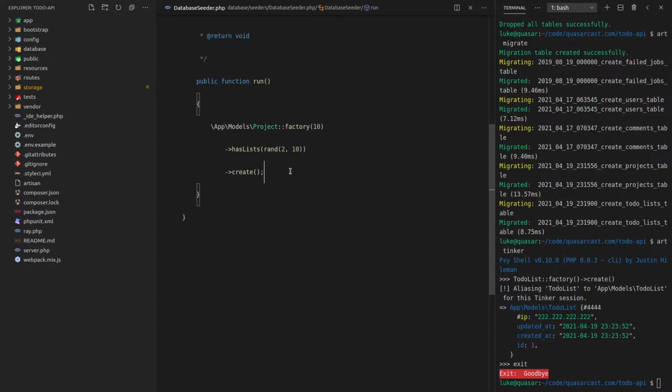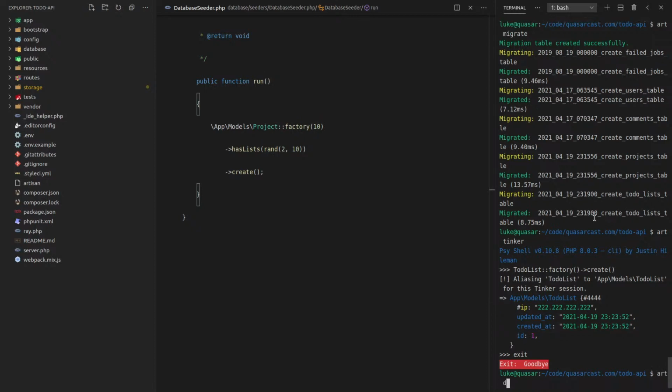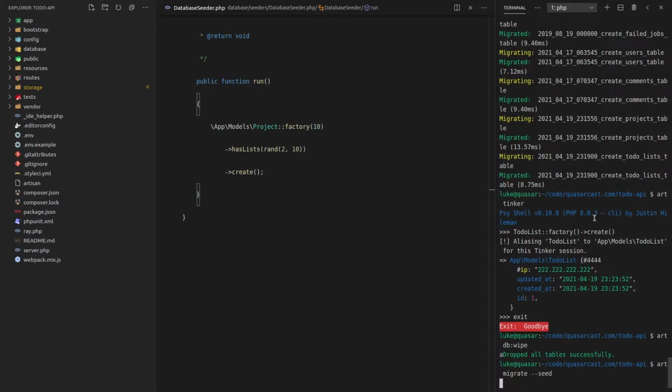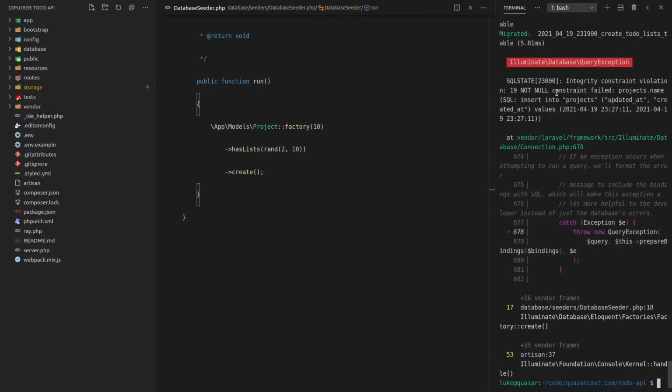And yeah, I think that's about it. Now, another thing we might want to do is create some sort of ownership to users, but I might just do that on a to-do level. I don't know. I'll think about that in a bit. So let's say artisan db:wipe, and I want to be able to just say migrate and then add the seed flag afterwards. All right, we got a problem.